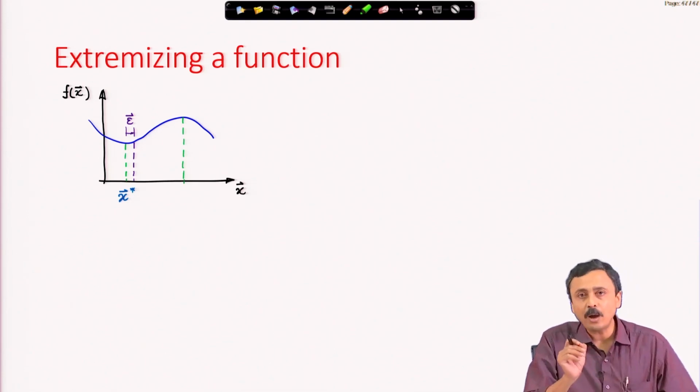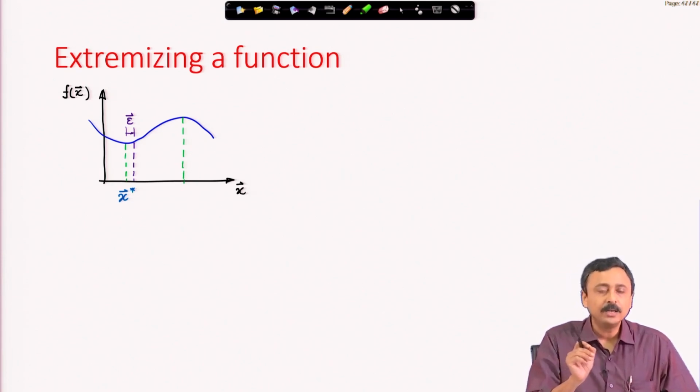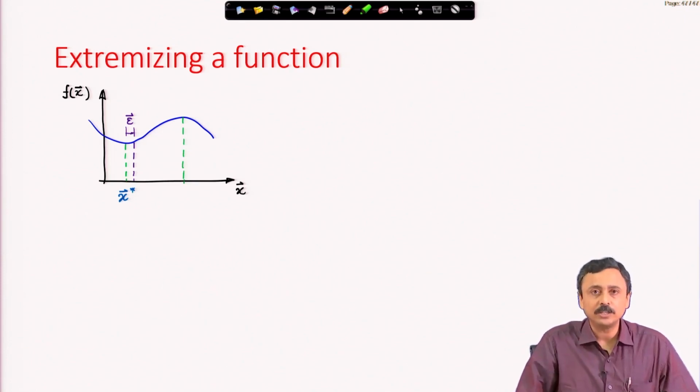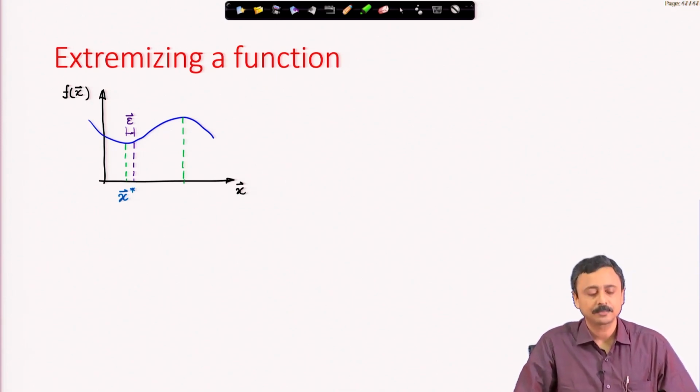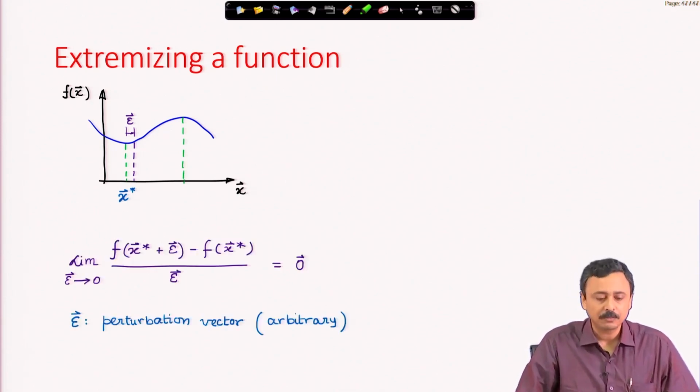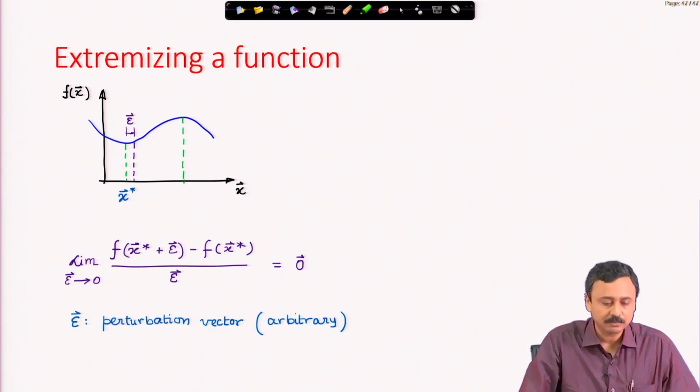If I move out from this extremum point a little bit, infinitesimally, the function value is not going to change. That is what we use. The function value should not change at an extremum. Of course, whether it is a minimum, maximum or an inflection point, we will decide later. But how do we find these extremum points?